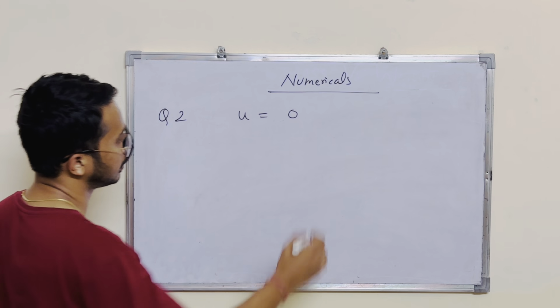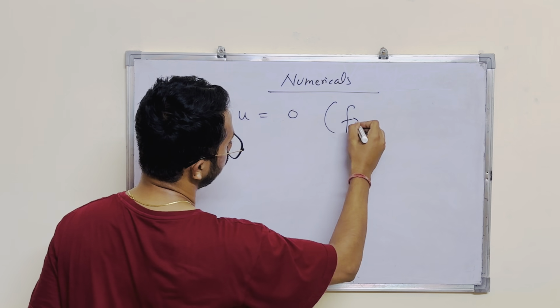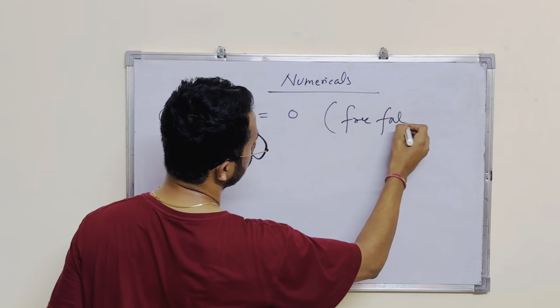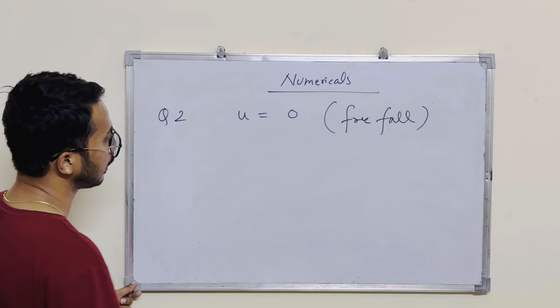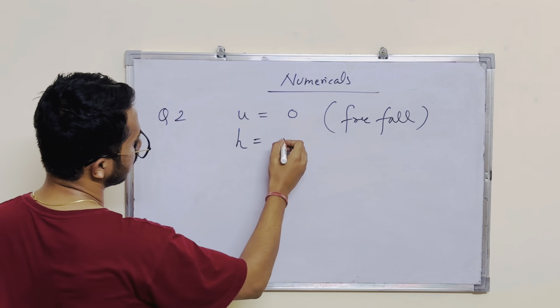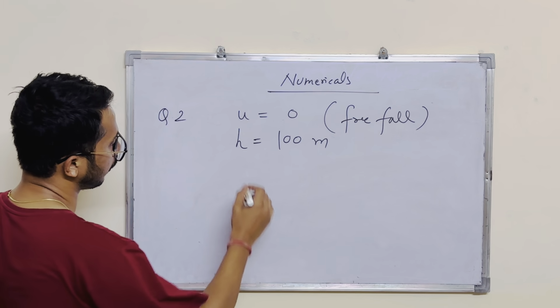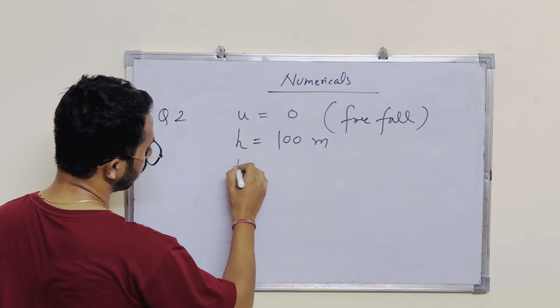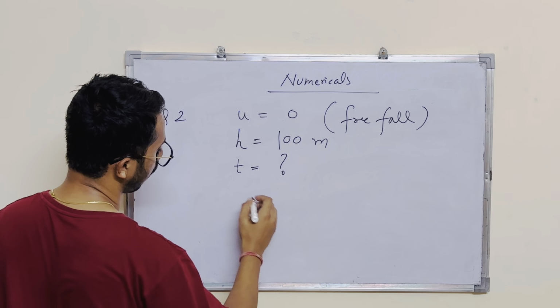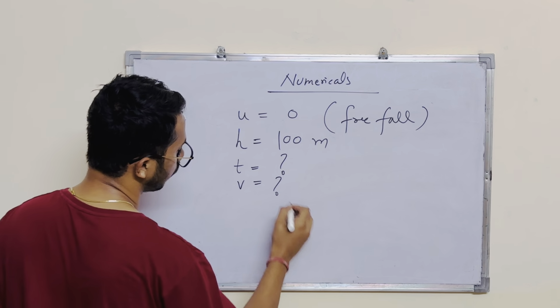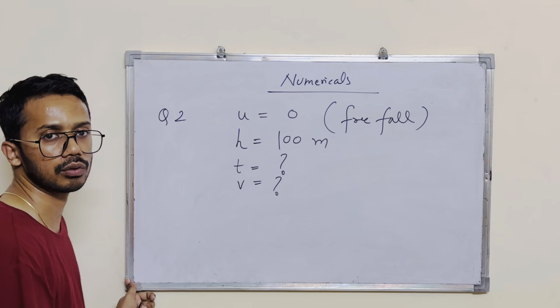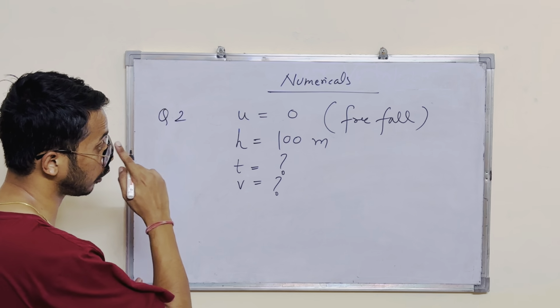What does this mean? This means the object is in free fall, and it's been dropped from a height of, let's say, 100 meters. You're supposed to calculate the time it takes to reach the ground and the velocity with which it will hit the ground.